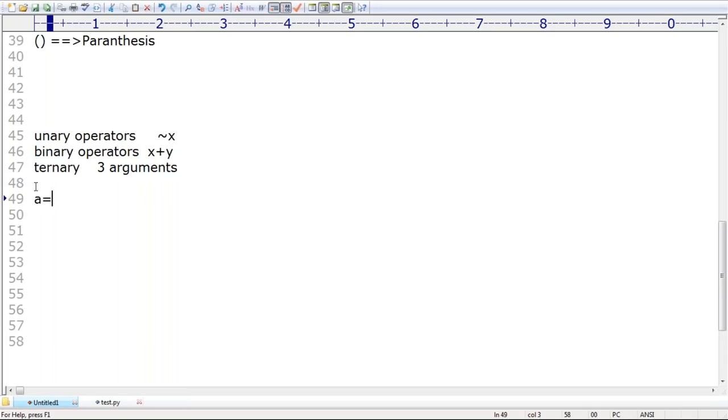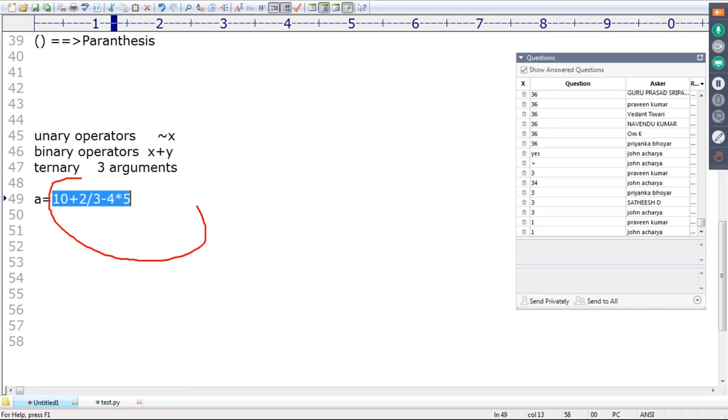Next, suppose we have A is equal to 10 plus 2 by 3 minus 4 into 5, something like that. Based on precedence, all these things are evaluated first. At last, this value will be assigned to A. The assignment operator in most programming languages has the least priority.